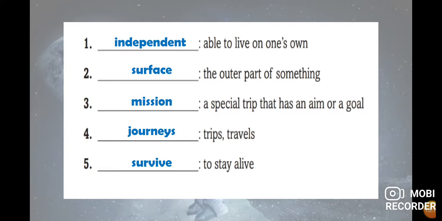So let's make a review. Independent, able to live on one's own. Surface, the outer part of something. Mission, a special trip that has some aim or a goal. Journeys, trips and travels. Survive, to stay alive.